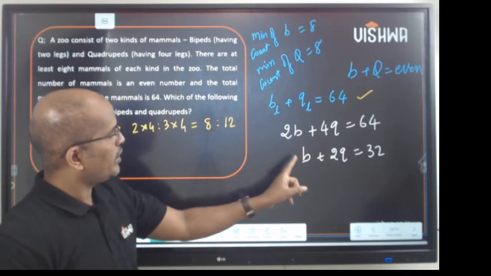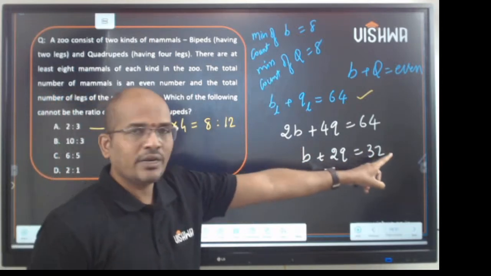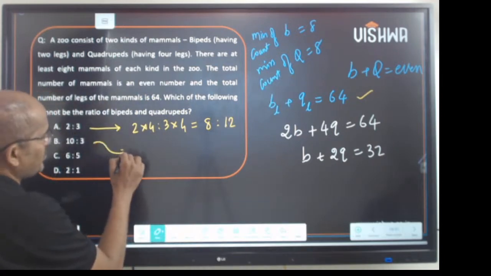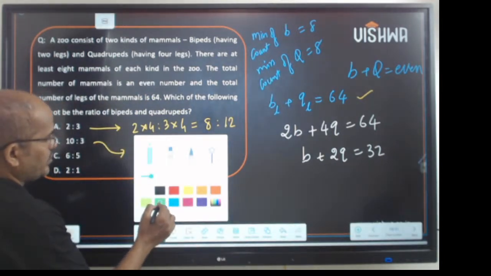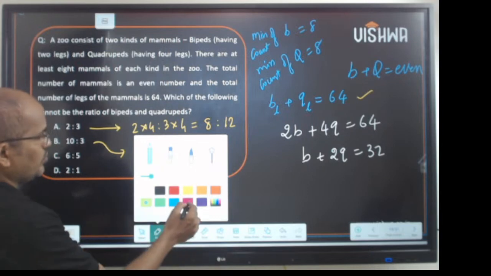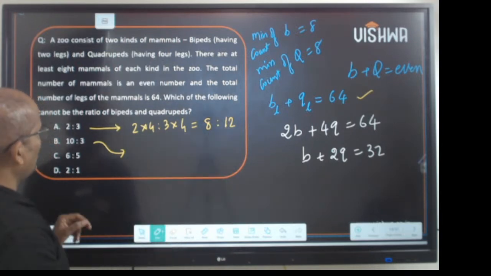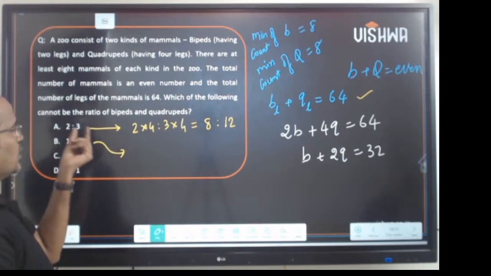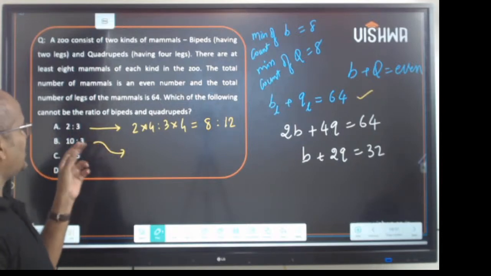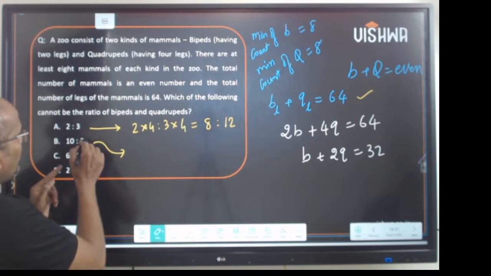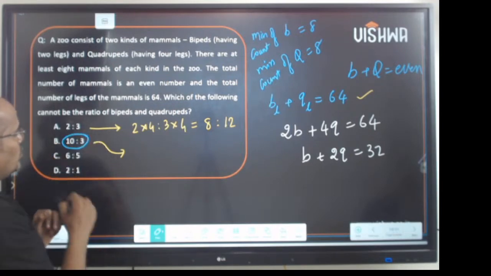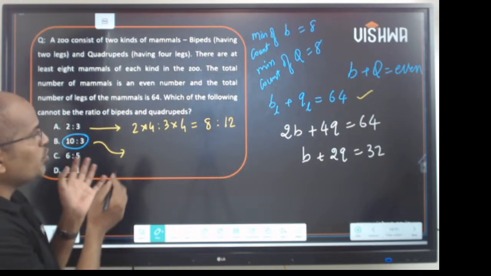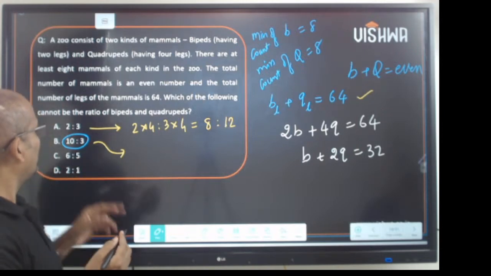2 into 8, or 8 plus 24, is 32. Valid, right? Now in this case, to make this 8 at least, how do you get the story here? 10 is to 3 is given to us, 6 is to 5 is given, 2 is to 1 is given. Now how do you get a minimum value of 10?